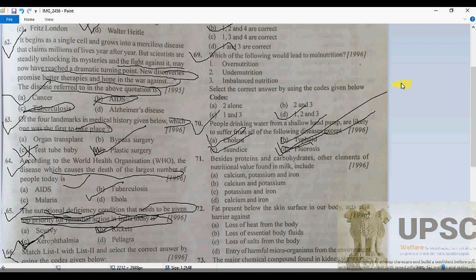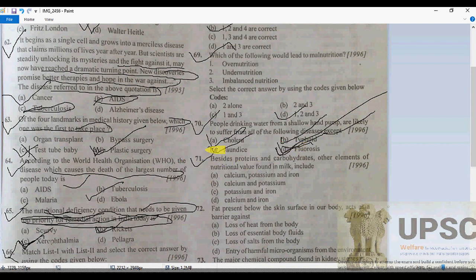And why is it a waterborne disease? Because in the shallow hand pump there is a possibility of microbial contamination, bacteria in the water, but fluorosis occurs due to an excess amount of fluorine found in the water, of course. So D will be the correct answer, my dear.